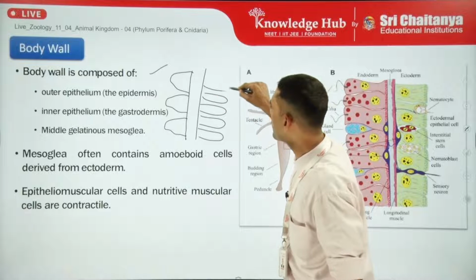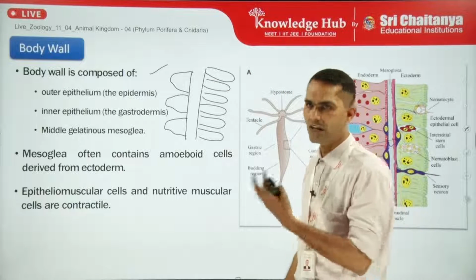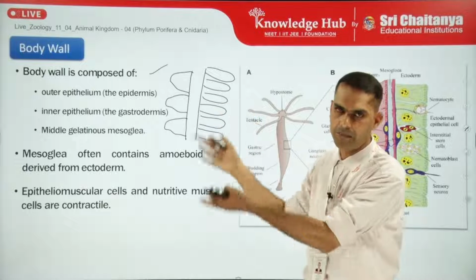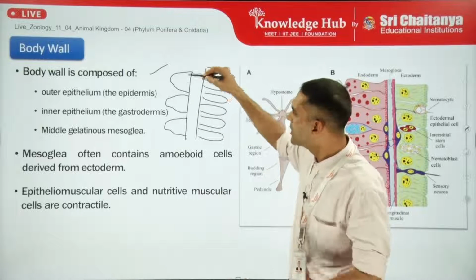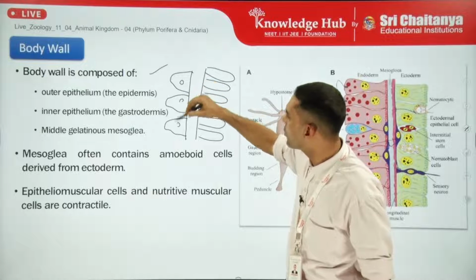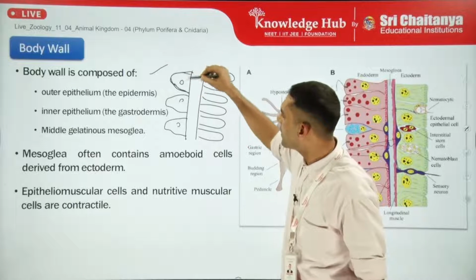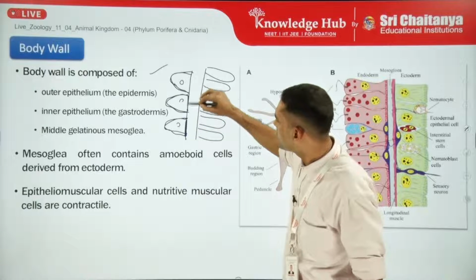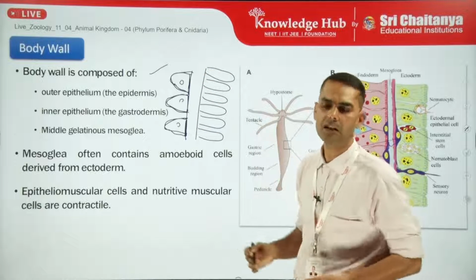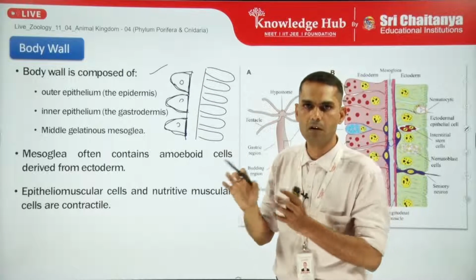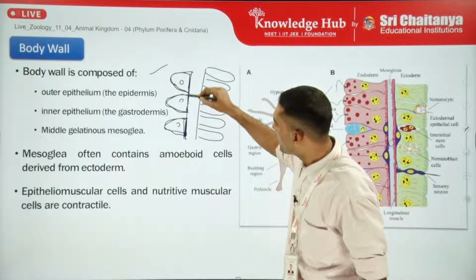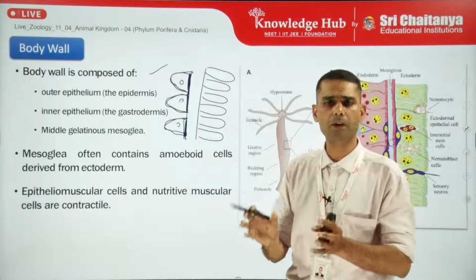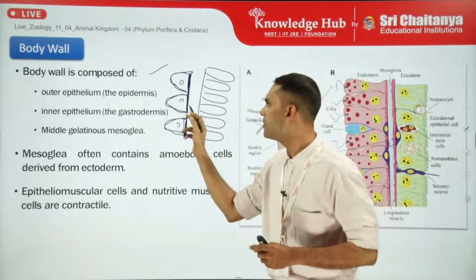So usually the outermost type of cells we call epitheliomuscular cells. Why do we call them epitheliomuscular cells? Epithelial, because that is the epithelial layer, and muscular because this epithelial cell has basically two portions, the apical portion which is towards the outer surface and the basal portion which is towards the inside or towards the cavity surface. It has a contractile protein called myonin, similar to a contractile muscle protein, due to which it can show the phenomenon of contraction. So that is why it is called the epitheliomuscular layer.